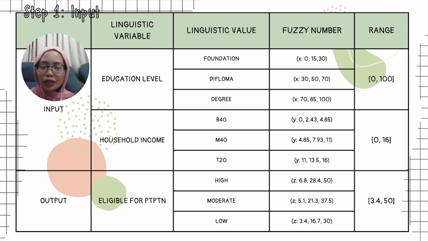Step 1 is input. We have two inputs and one output. First input is education level, which is foundation, diploma, and degree, and the range for the education level is 0 to 100. Second input is household income. We have B40, M40, and T20. The range for the household income is 0 until 16. And the output is eligibility for PTPTN. We have high, moderate, and low. The range for the output is 3.4 until 50.